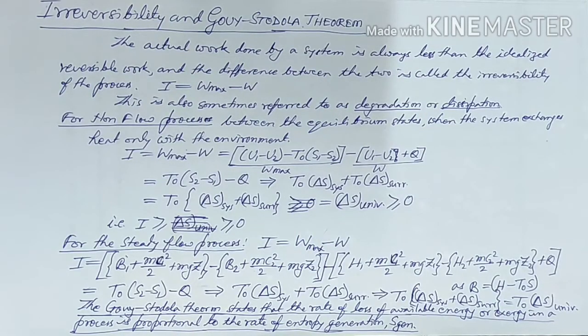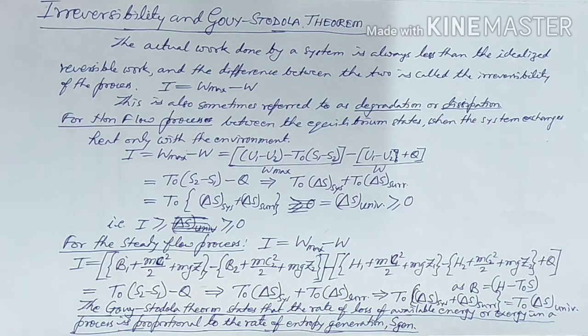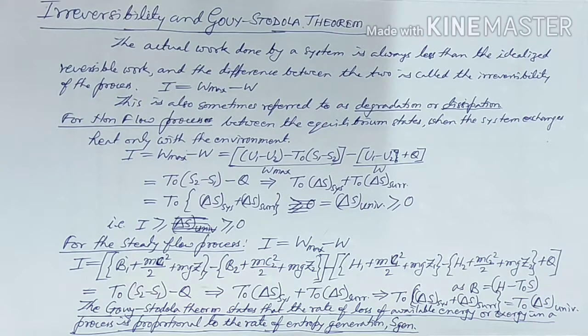I am Ajit Agrawal. Today in the thermodynamics class, we will discuss irreversibility and the Gouy-Stodola theorem. The actual work done by a system is always less than the idealized reversible work, and the difference between the two is called the irreversibility of the process. So we can write I, the irreversibility, equals W max minus W, where W max is the idealized reversible work and W is the actual work. This I, irreversibility, is also sometimes referred to as degradation or dissipation.